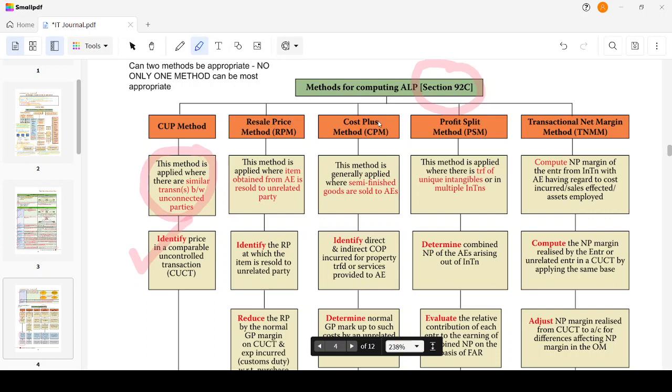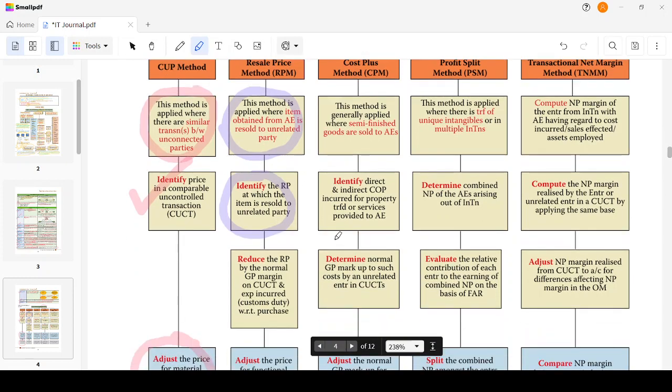Then we have the resale price method. This method is applied where an item obtained from an associated enterprise is resold to an unrelated party. What I do is I get some goods from the associated enterprise, I sell it to the customer. This is the scenario. I purchase some goods from an associated enterprise and I resell it to the unrelated party. The principle says identify the resale price at which the item is sold to the unrelated party. What is the price you are going to charge to the unrelated party? Say that is 100 rupees.